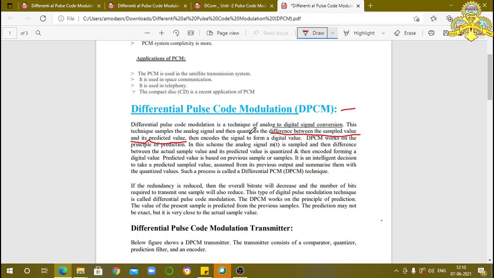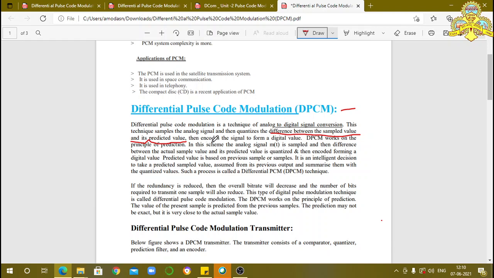In PCM, the sampled signal is directly connected to the quantizer and the quantizer output signal is converted into a coded form. But here, the difference between the sampled value and the predicted value, that is the previous value, is encoded, so that the number of bits required decreases.